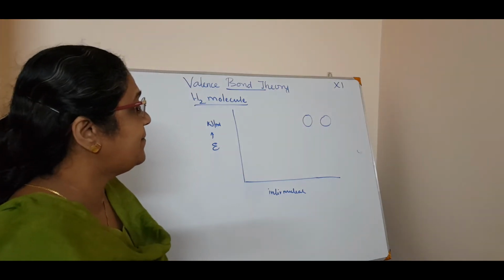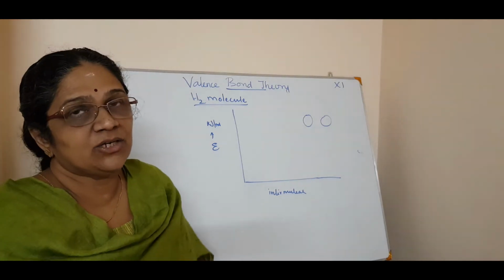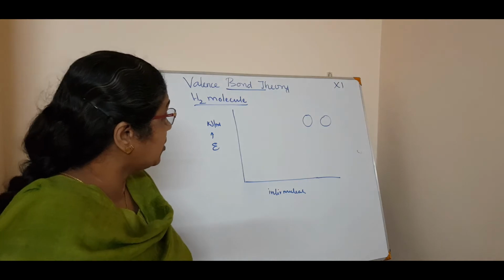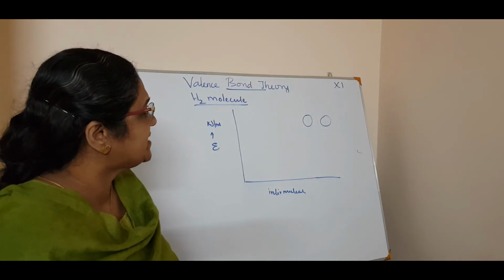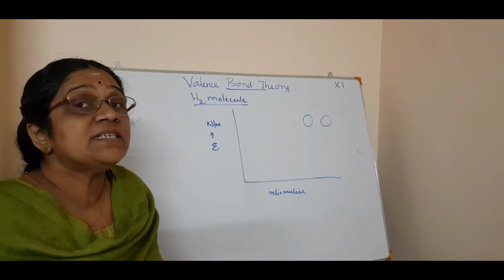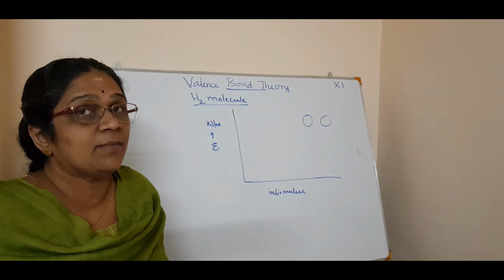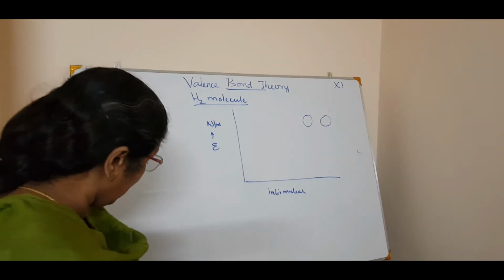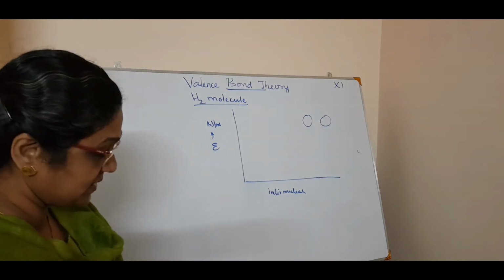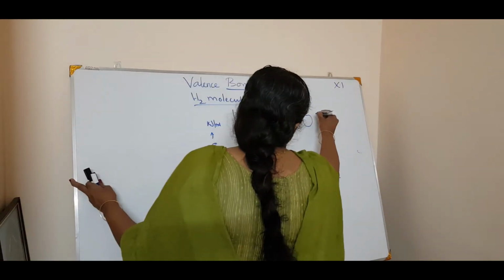So you can draw it like that. Then the two are coming closer from infinite distance, and there is no bond taking place. They are coming closer, so the new attractive and repulsive forces come into play. Here there is no attraction.